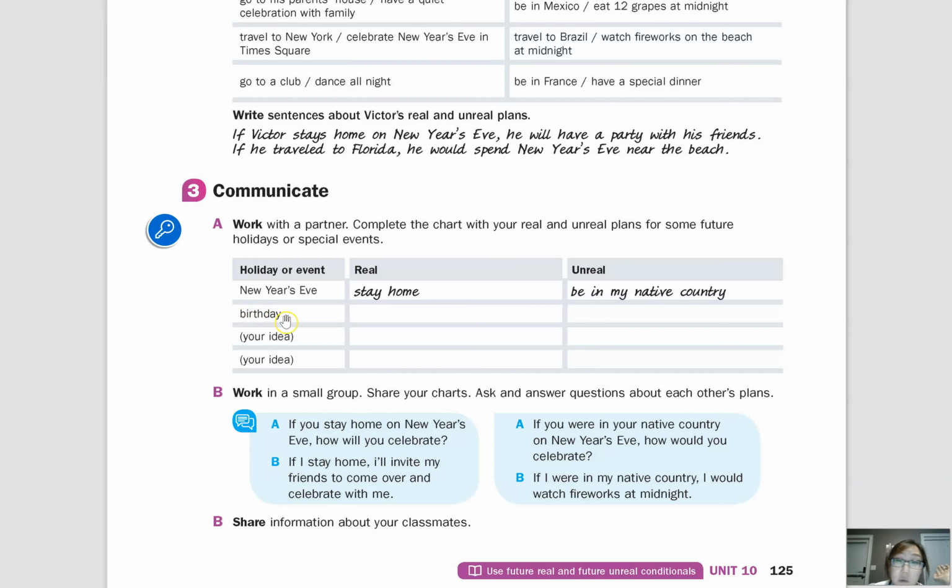But you can also use your birthday or someone else's birthday, or of course you can make your own ideas like graduation, although graduation just passed for most people. So future might be difficult to use for a graduation. And of course, you don't have to use a special day, but you could use a special event. For example, many of you are familiar with the Peachtree Road Race, which is a very popular 10K race.